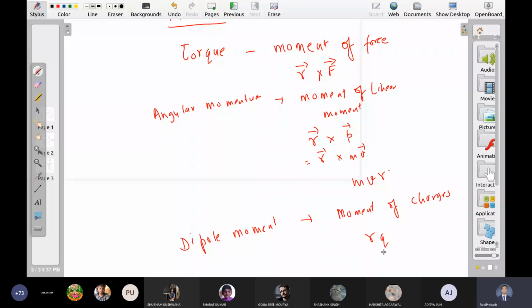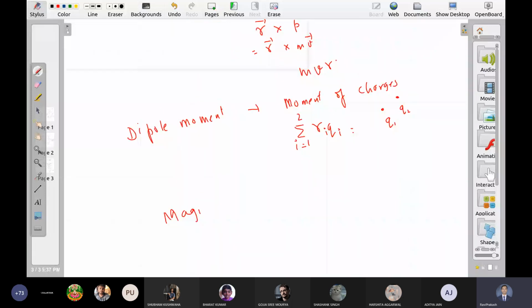This is just a definition. Let us say we have two charges, q1 and q2. What is the dipole moment now? Summation r_i q_i, i equal to 1 to 2. We will discuss later what is the meaning of this thing. What about magnetic moment? Moment of current elements. But this is a bit more complicated. So let us first settle down this dipole moment thing.